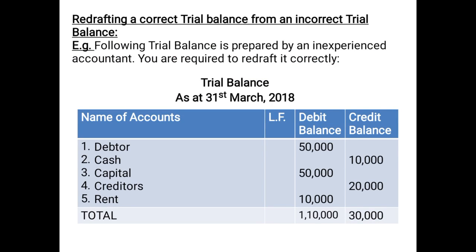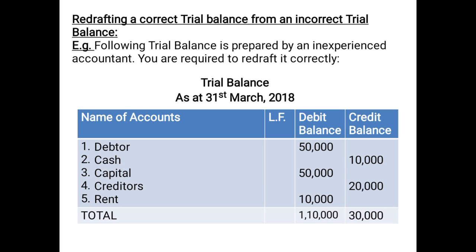Now the next new point in the case of trial balance is redrafting a correct trial balance from an incorrect trial balance. That means an incorrect trial balance will be given to you, where some aspects have been recorded correctly and some are recorded incorrectly. You need to prepare a correct trial balance. So in that case, those items which are posted correctly, you will copy as it is, and those items which are posted incorrectly, you will post correctly, and then you will total it.